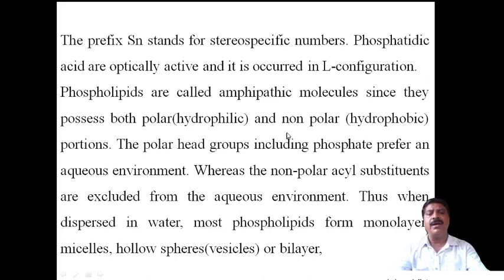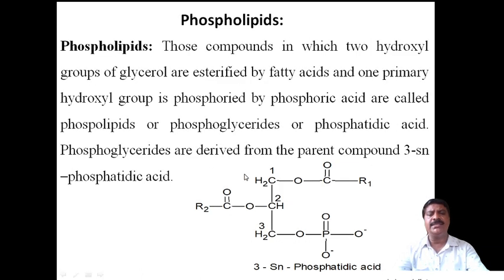hydrophilic and non-polar hydrophobic portions. Here in this structure, this is R1 and there is an ester group. Again R2, and there is an ester group. This portion is a non-polar group, because it ends with CH3: CH2, CH2, CH2, CH3 only. Whatever it may be, it ends with CH3 only. Therefore, it is called the non-polar end. And the phosphoric acid is the polar end.